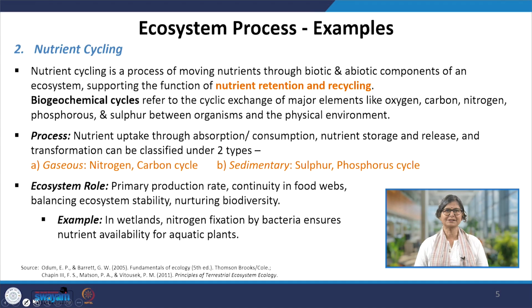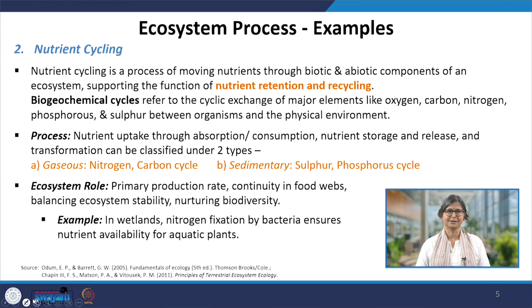You know the nutrient cycling because we discussed the particular function of nutrient retention and recycling. Nutrient cycling is a process of moving nutrients through biotic and abiotic components of an ecosystem, supporting the function of, as I mentioned, nutrient retention and recycling. Now a very beautiful term has been introduced for us, that is the biogeochemical cycle.